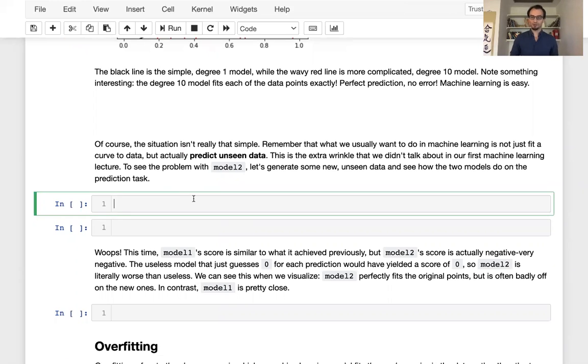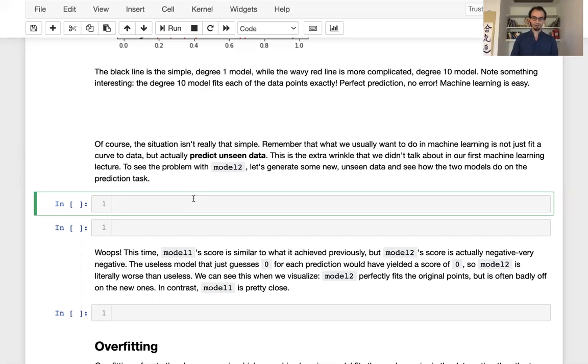We've seen that model 2 performs perfectly on the data that we allow it to be fit to, sometimes called the training data. But we actually want to predict unseen data. This is the extra wrinkle that we haven't really talked about too much so far. But this is actually very fundamental. We want our models to perform well on data that they have not seen yet, because the model can memorize the data, no problem. If all you wanted was a model to memorize the data, you wouldn't need any machine learning. You'd just need a hard drive that you would store the data on. A model that actually distills the signal in the data and uses that to accurately predict new data is what we want here. So we're about to see that difference in action.